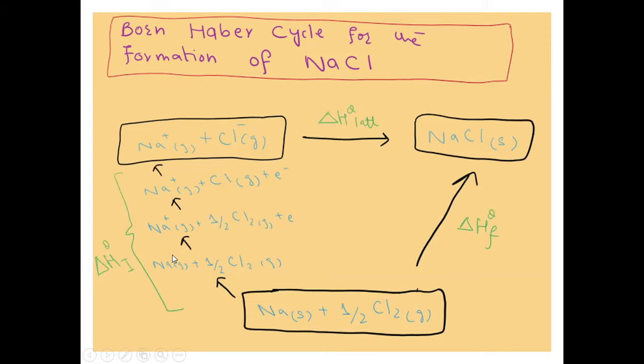What are those enthalpies? Enthalpy change of atomization of both the elements, and then the enthalpies which are involved to convert these gaseous atoms into their respective ions, like ionization energies and electron affinities, right? So this was all about the Born-Haber cycle. You must have got the idea about it.